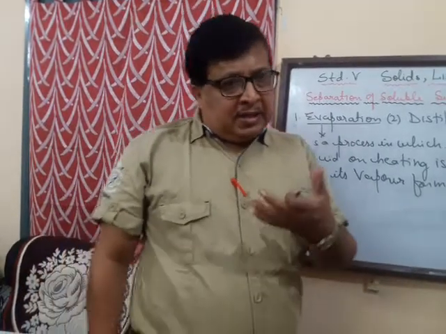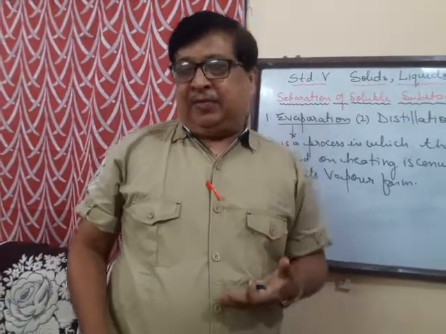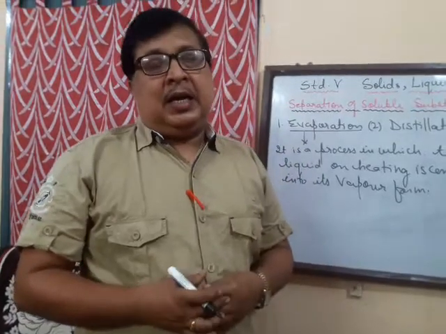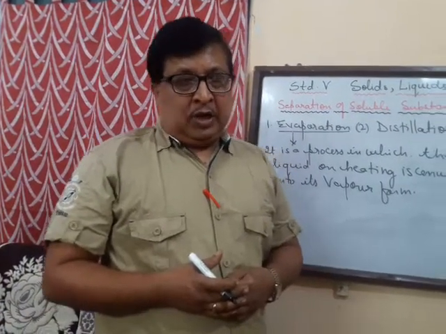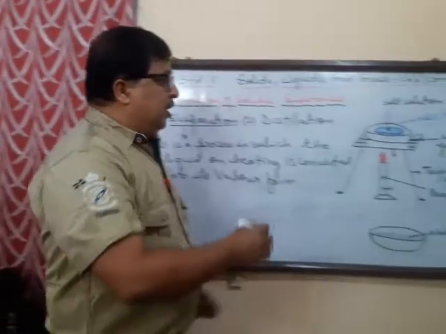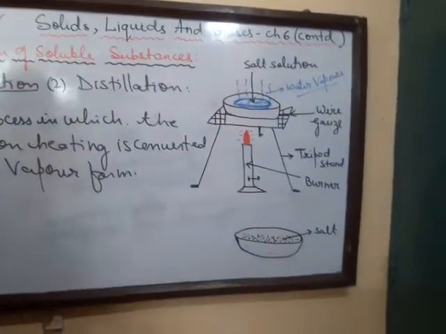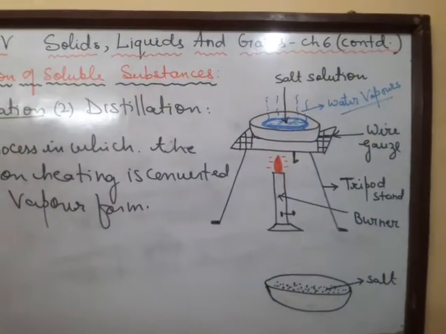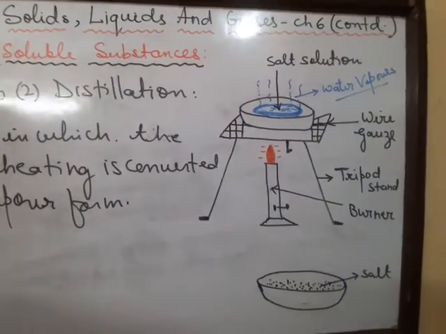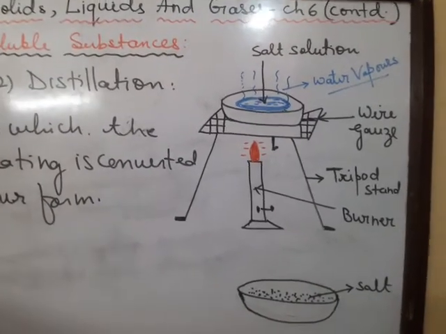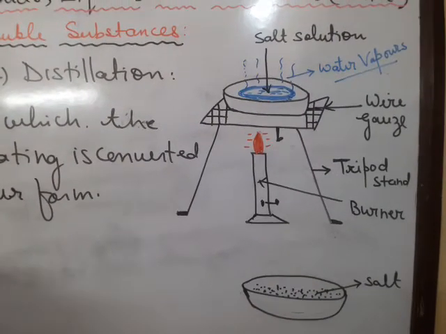Now this is demonstrated through an activity. It can be done in the laboratory, or maybe at home also. Here I have drawn a figure. This separation of soluble substances by evaporation can be done in the lab.